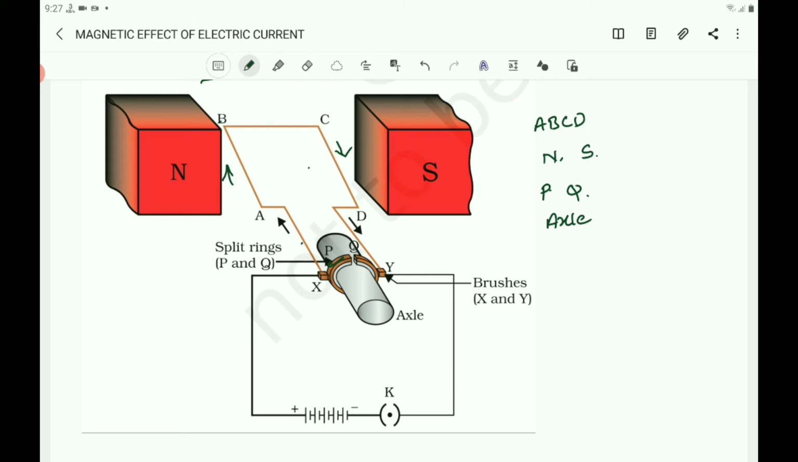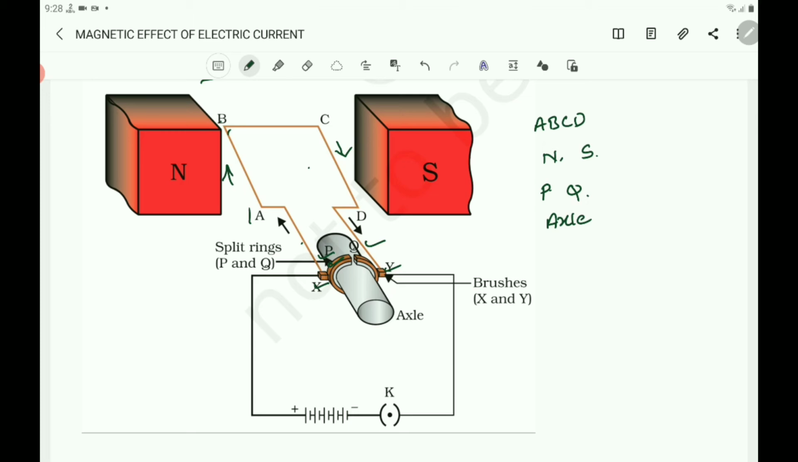Initially, suppose the plane of the coil is horizontal. The split ring P touches the brush X. Here P is in connection with X and Q is in connection with Y. The current in the coil flows in the direction ABCD, that is from A to B and C to D. Clearly, the currents in arms AB and CD are in opposite directions.